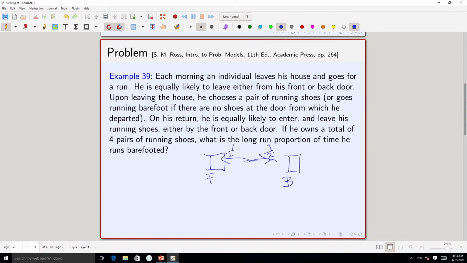Now, upon leaving the house, he chooses a pair of running shoes. The individual has multiple pairs of running shoes, and he chooses one of them, again uniformly. He chooses a pair of running shoes, or goes running barefooted if there are no shoes at the door from which he departed. Actually, you will see that he has 4 pairs of running shoes.